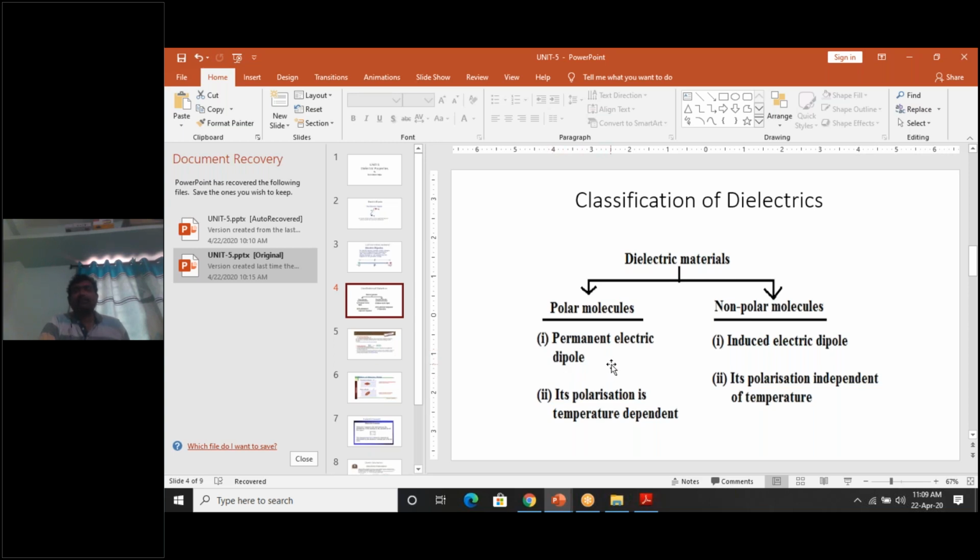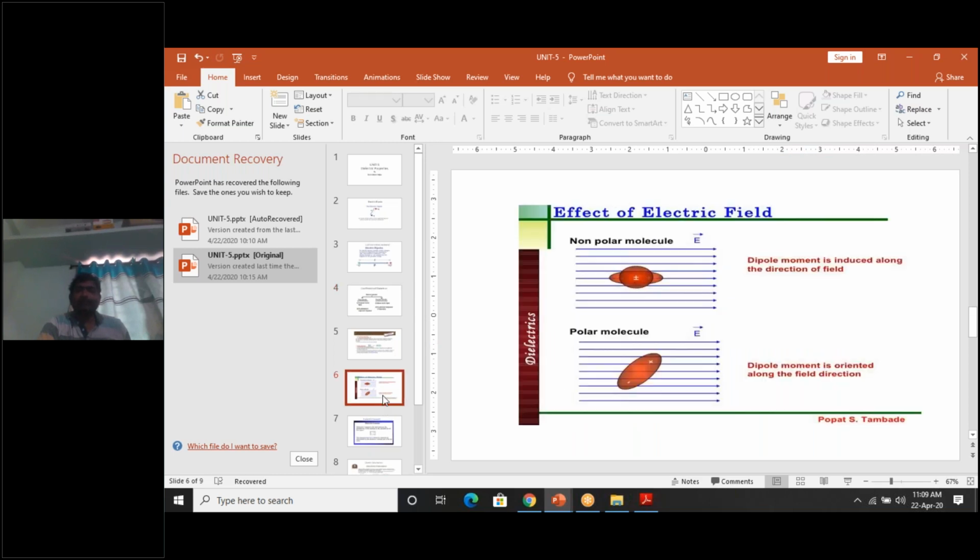Now, non-polar molecules have induced electric dipoles. What is an induced electric dipole? In a non-polar molecule, look clearly at the diagram above. Here, the center of positive charge coincides with the center of negative charge, at the center of this atom.